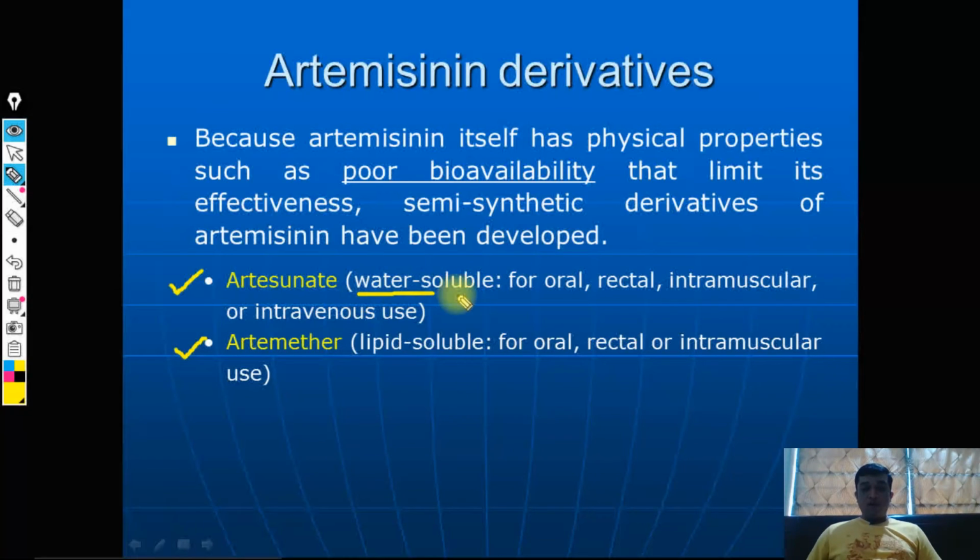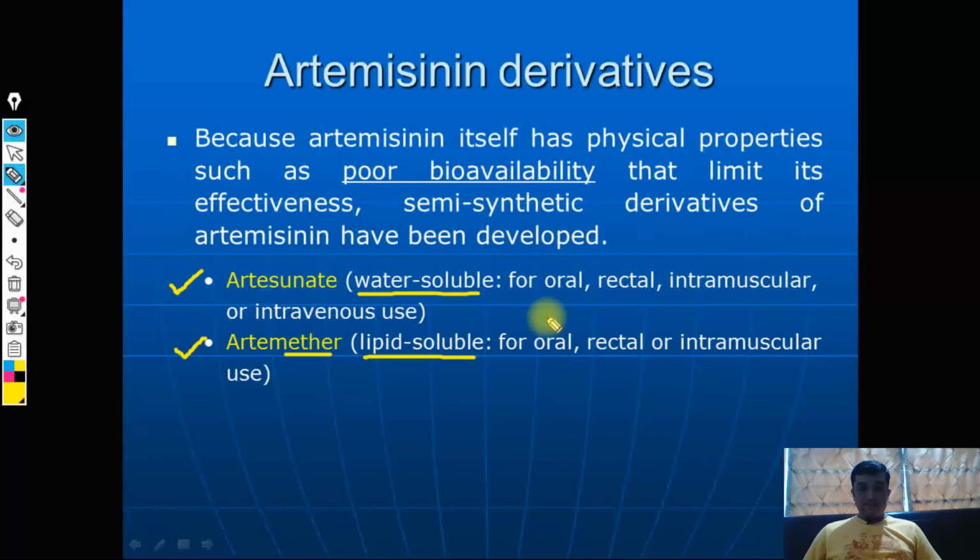Artesunate, remember, is a water soluble semi-synthetic derivative, while artemether is a lipid soluble type of structure. From the "ether" in the name, you can just remember lipid soluble, whatever way you are going to remember, but you need to remember that artemether is a lipid soluble structure.